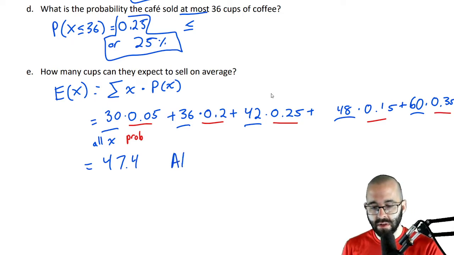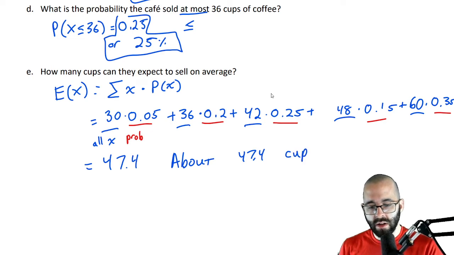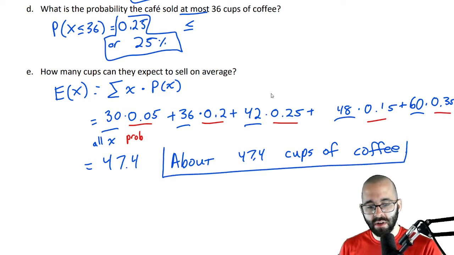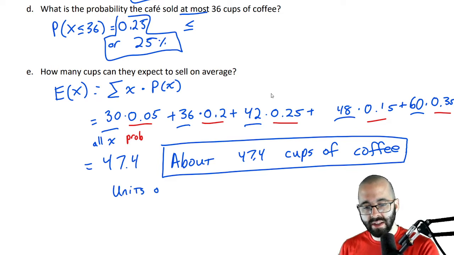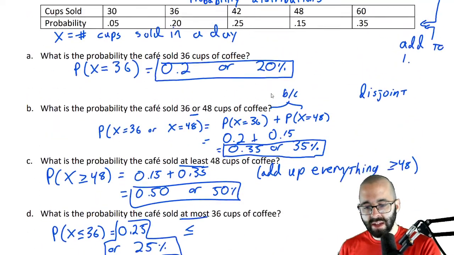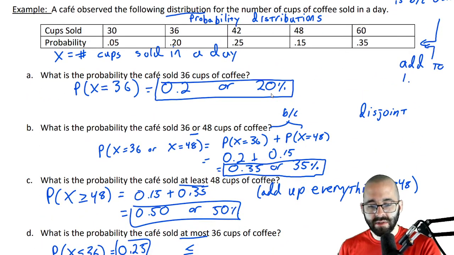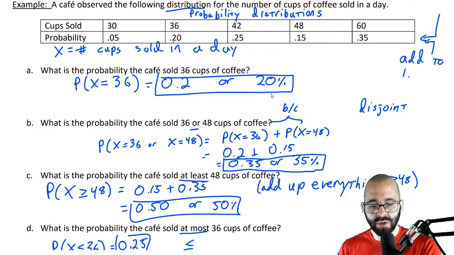Okay? Very important when you're answering questions to include the units. The units, well, let's write that down on the next page with the formula. The units are always going to be the same as the units of x. So in this case, the units of x is the number of cups sold in a day.